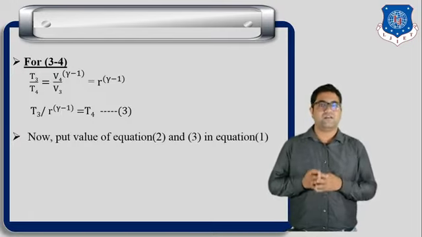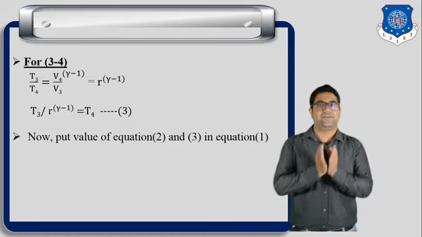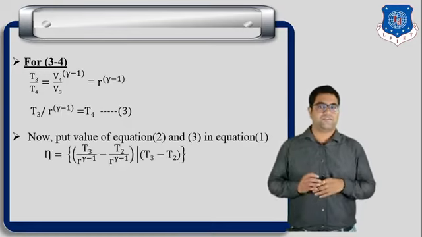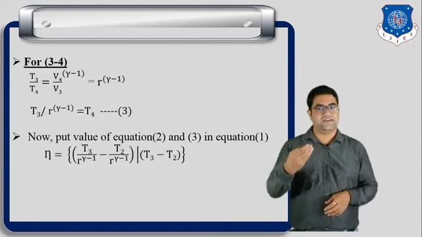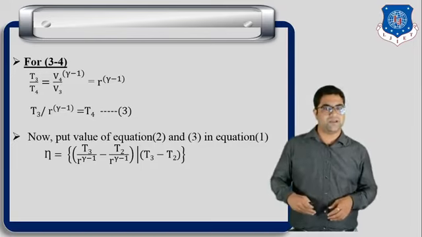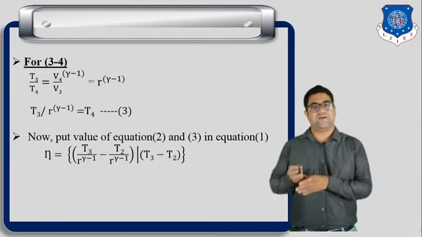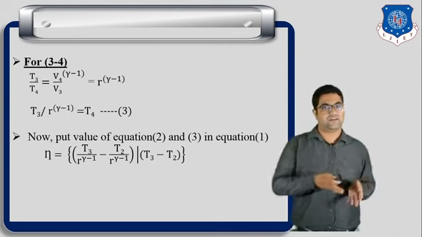Okay. Now we are going to put the values of equation number 2 and equation number 3 into equation number 1. So what we are getting: efficiency is equal to (T3 by r raised to gamma minus 1 minus T2 by r raised to gamma minus 1) upon (T3 minus T2). Okay, so finally T3 minus T2 is common, so we can cut it.